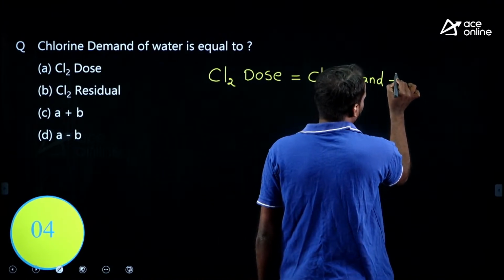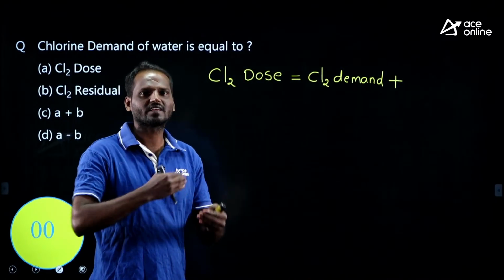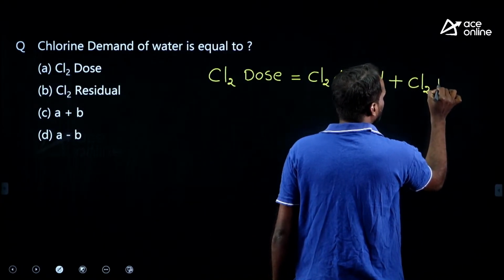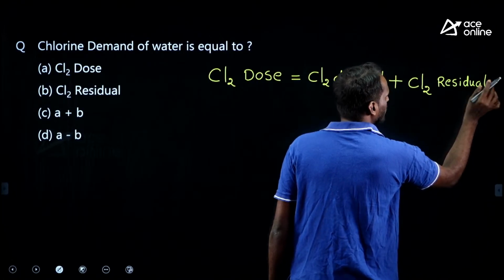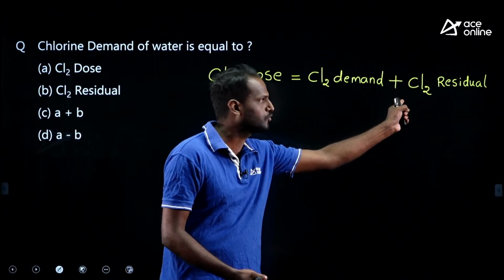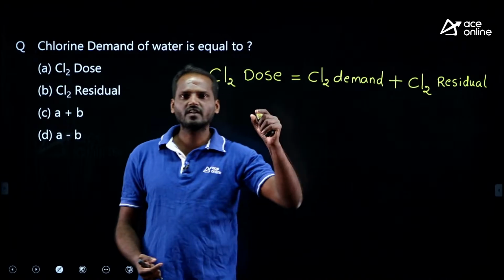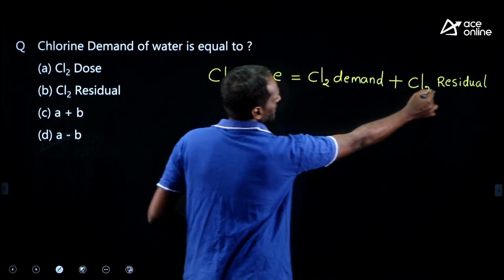After water meets all its chlorine needs, the chlorine demand is fully satisfied, and any chlorine in excess is what we need to add. That is Cl2 residual. See, the chlorine dose has two components. One is demand and another one is residual. We add residual chlorine to water to prevent future contamination, right? That is why we keep Cl2 residual.